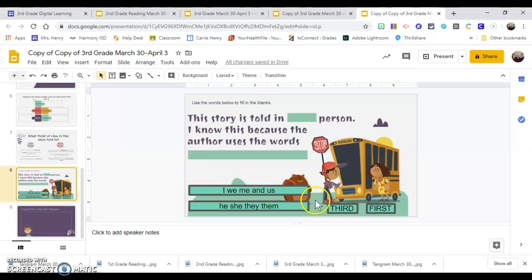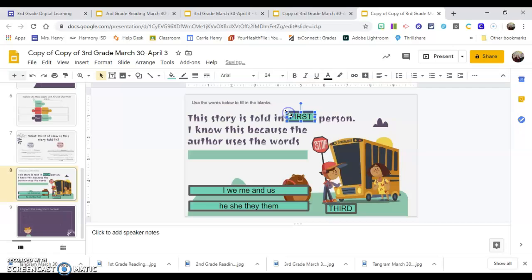On slide number 8, you can take these and move them and manipulate. If you think it's third person, you could drop it in the box. Or first. And then decide what words the author is using to retell the story and move those to right there.